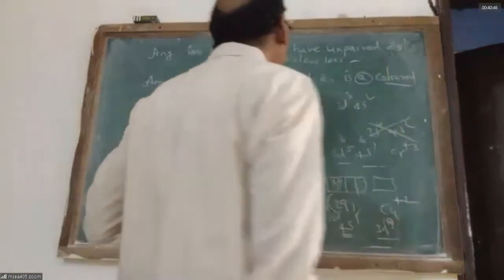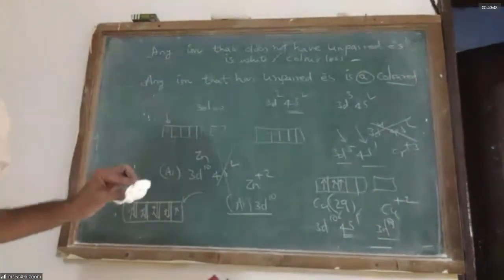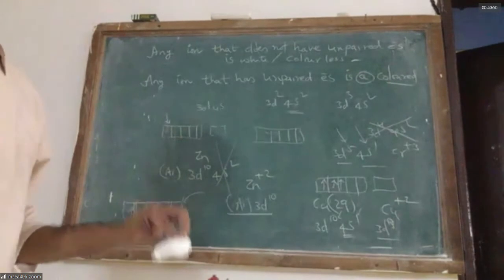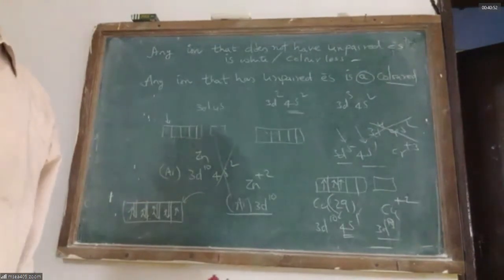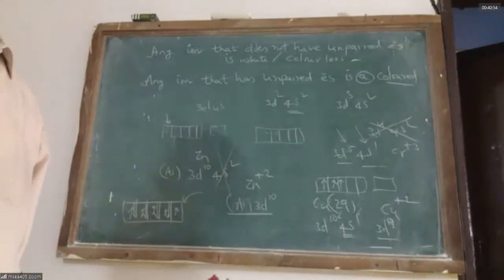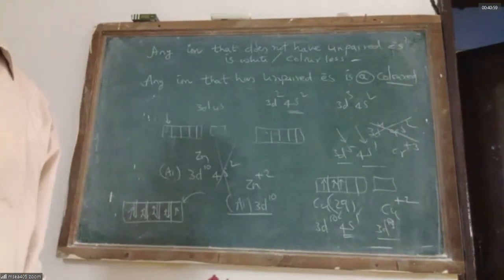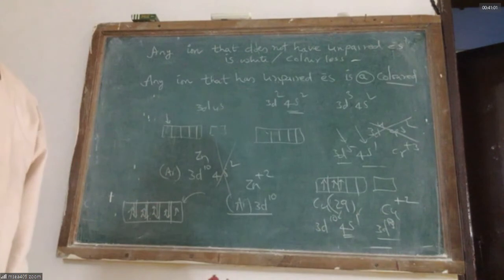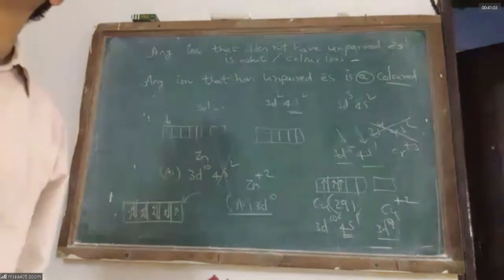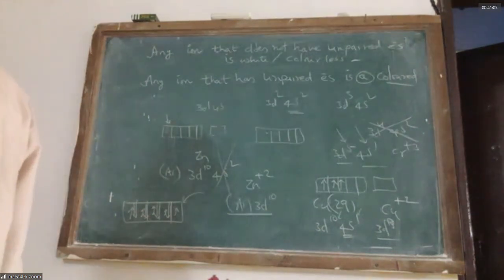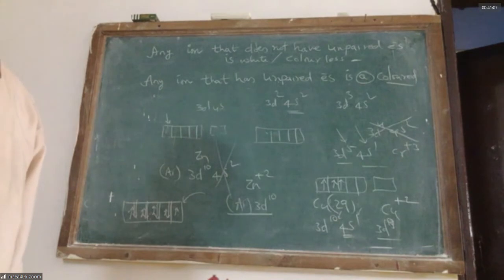The color depends on what color of visible light it absorbs. Any material appears in a color that is complementary to the light it absorbs. If somebody is absorbing violet radiation, it appears yellow because violet and yellow are complementary to each other.